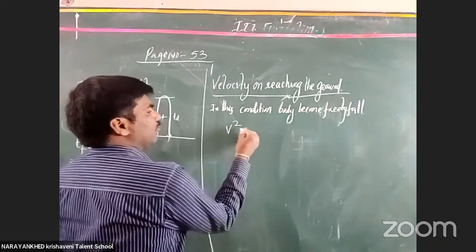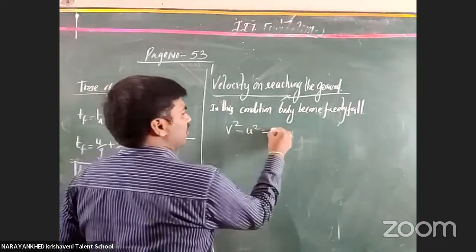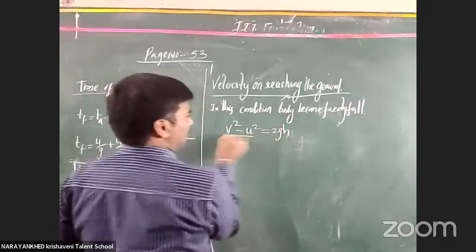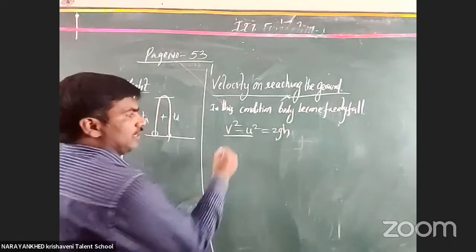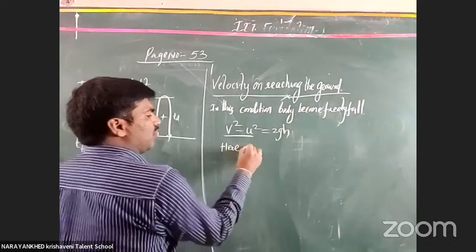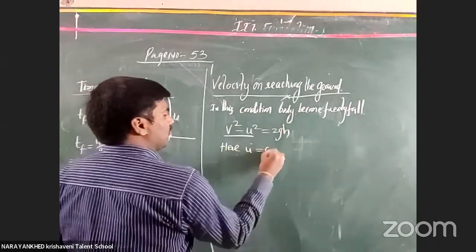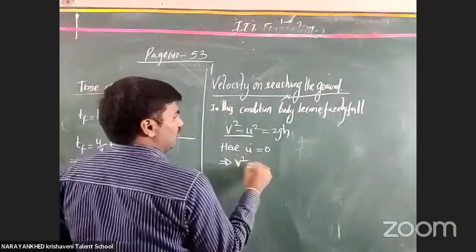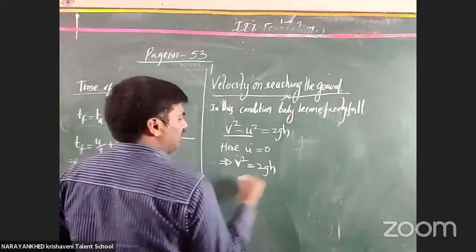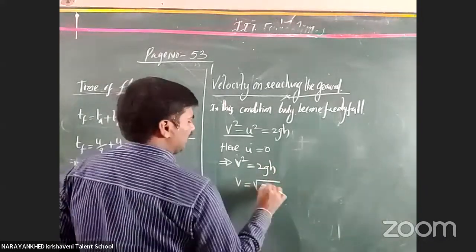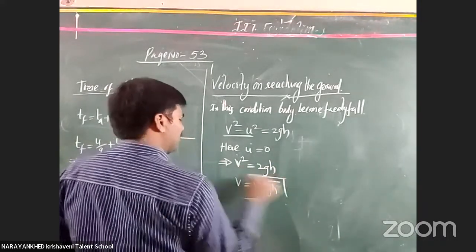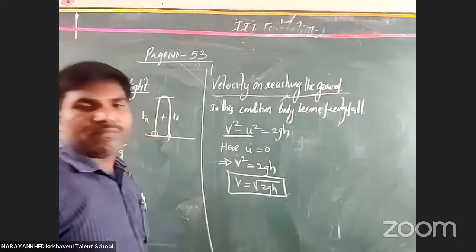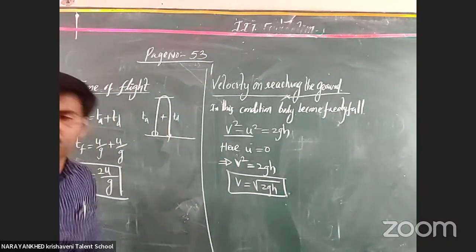Then we simply write v square minus u square equal to 2gh, the velocity form. Here u is equal to 0 for a freely falling body. So we get v square equal to 2gh, and v equals under root 2gh. This is the velocity of the body when it reaches the ground: v equals under root 2gh.